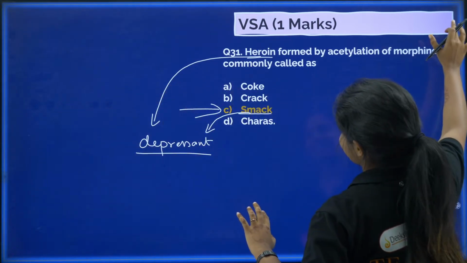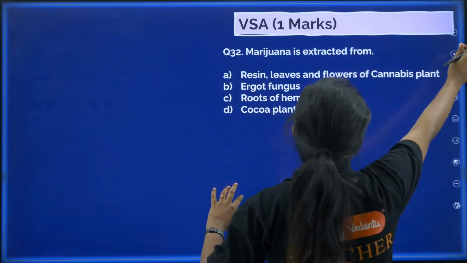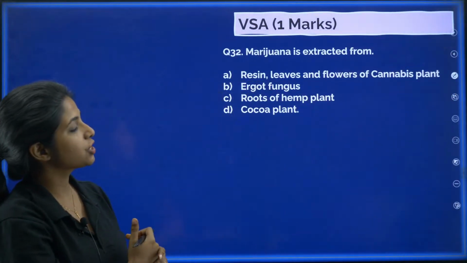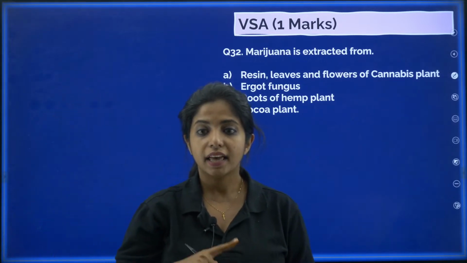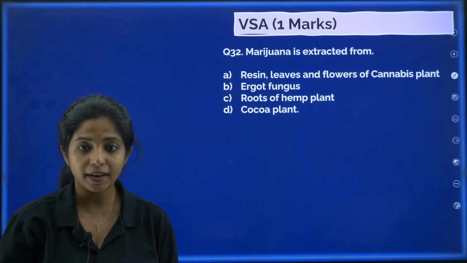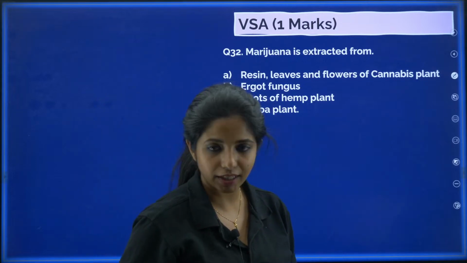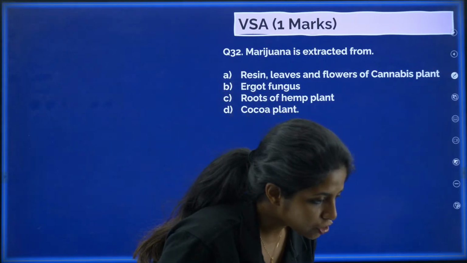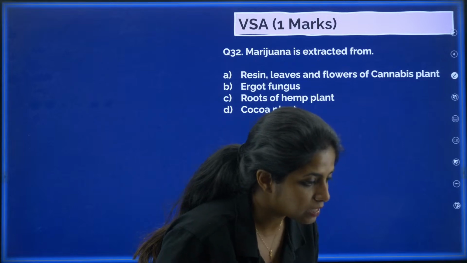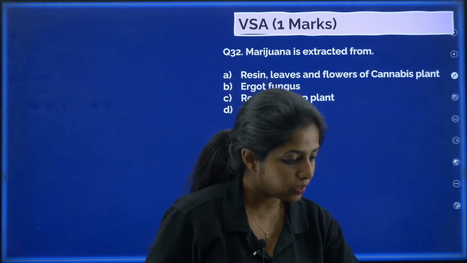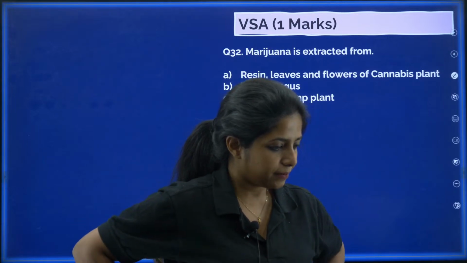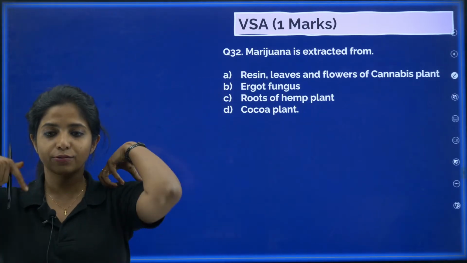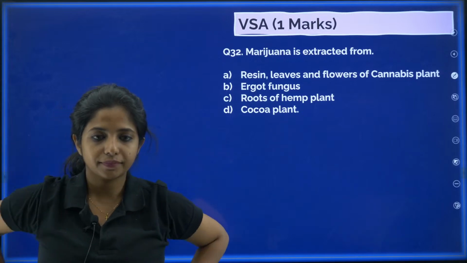Chalo, next. Great. Marijuana is extracted from resin, leaves and flowers of cannabis plant, ergot fungus, roots of hemp plant, cocoa plant. Tell me the answer for this. This is 32. Hi Ashu and Shaukat Ali, I saw your answers. I am admiring you all for telling me all the answers. So, marijuana is extracted from what, my dear children?